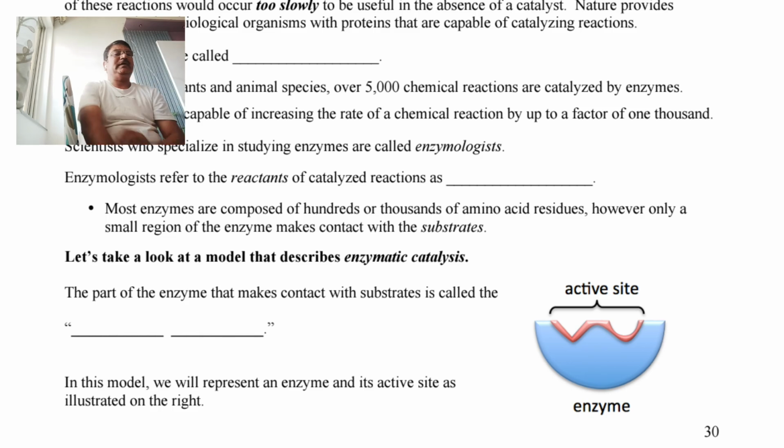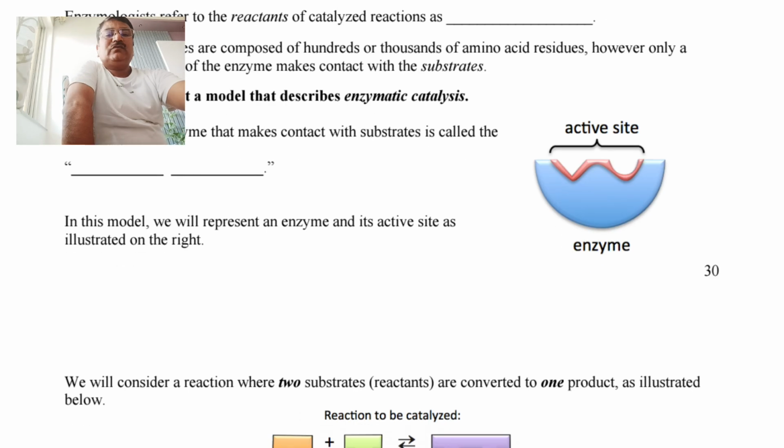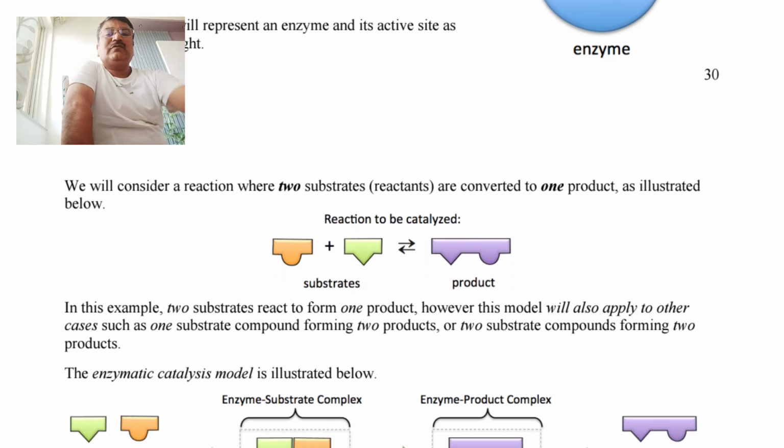So see the diagram. Now we will see how the reaction or catalysis takes place. We will consider the reaction where two substrates, that is reactants, are converted to one product.